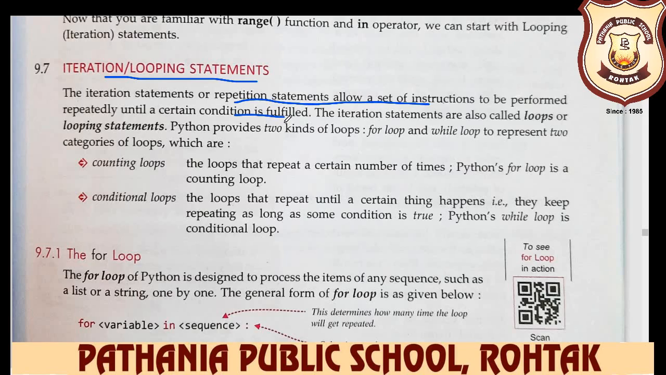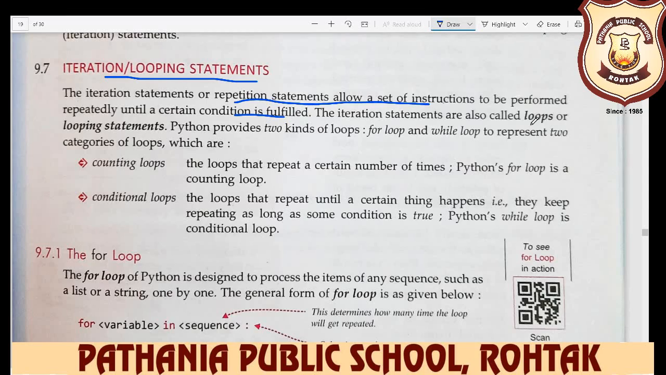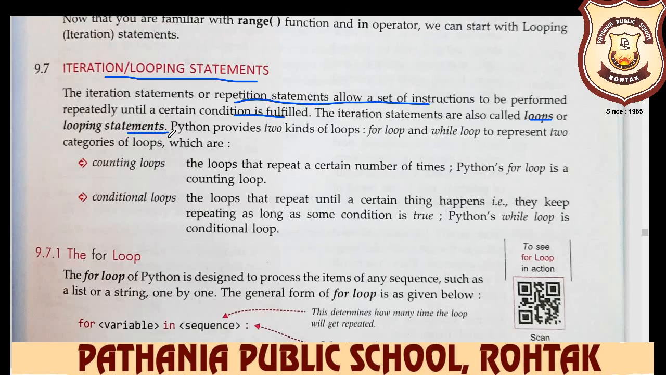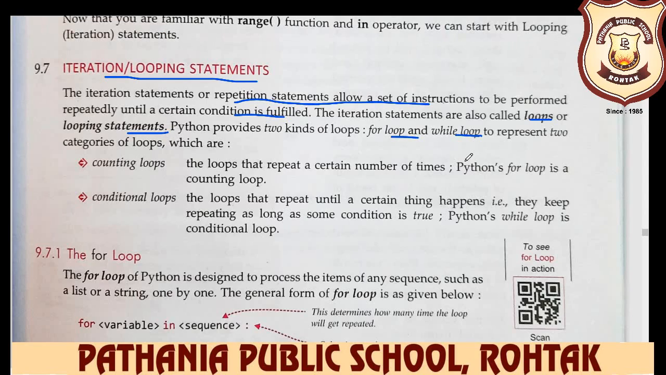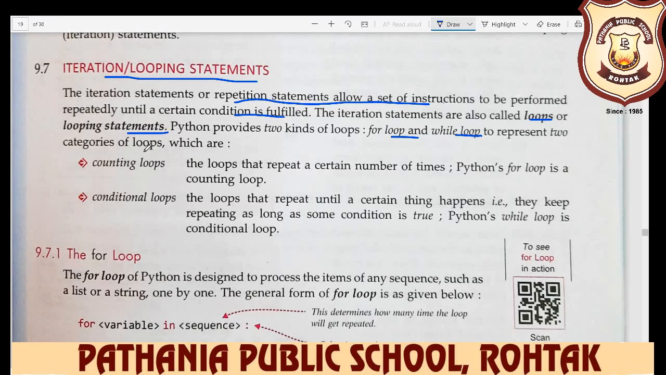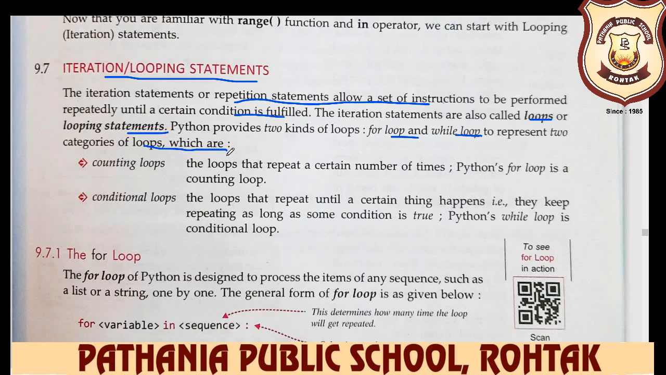The iteration statements are also called loops or looping statements. You can say iteration statement, repetition statement, or loops or looping statement. Python provides two kinds of loop, for loop and while loop, to represent two categories of loops.